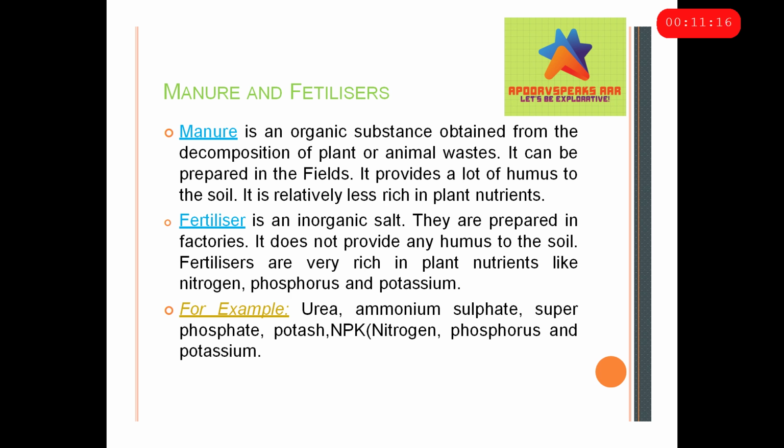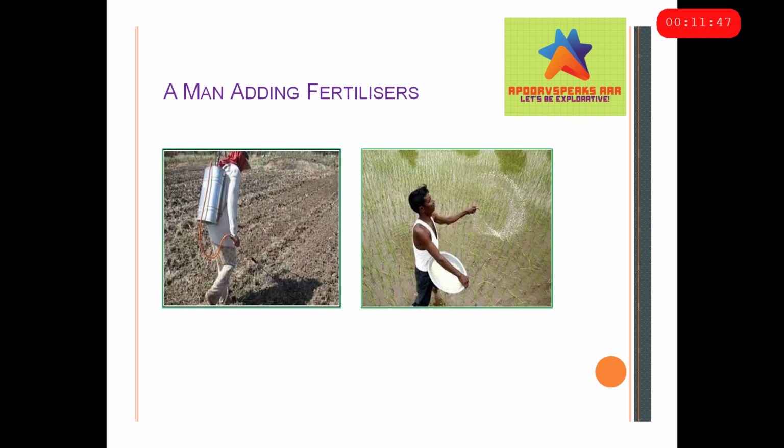However, a fertilizer is exactly the opposite. First of all, it is an inorganic salt and they are prepared in factories. It does not provide any humus. However, they are rich in many plant nutrients like nitrogen, phosphorus and potassium. Examples of fertilizers are urea, ammonium sulfate, superphosphate, potash, NPK, which is the full form of nitrogen, phosphorus and potassium. Now don't ask me why they have that K for potassium, I don't know.